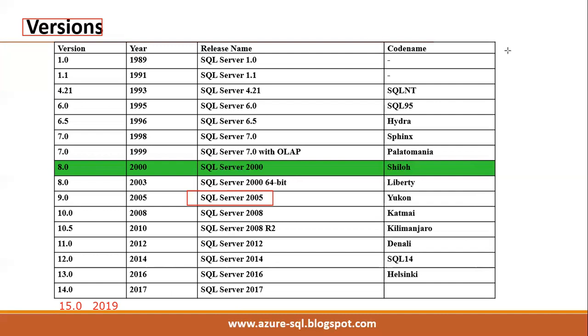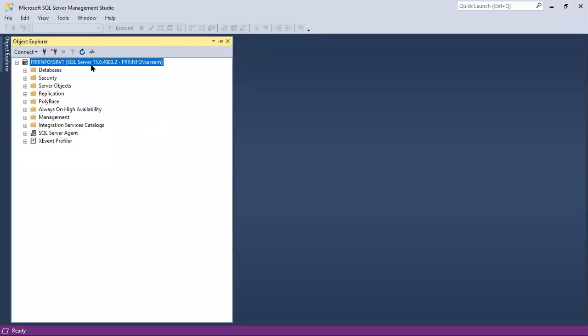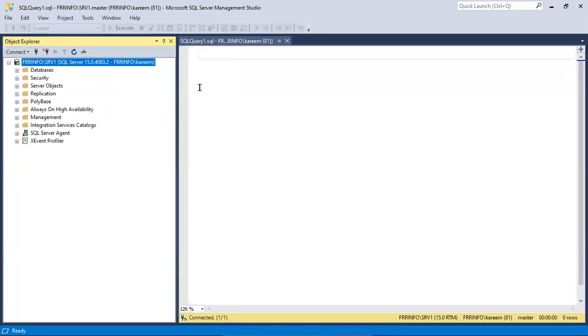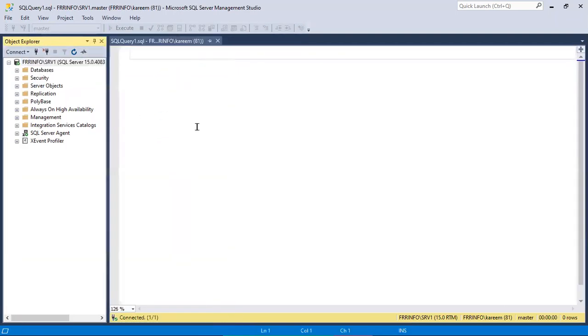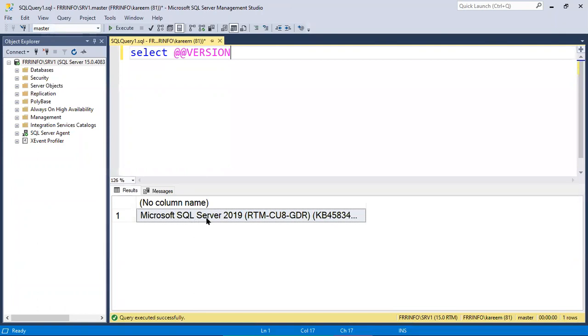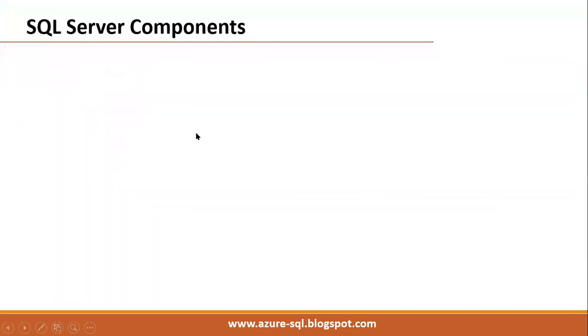Right. So we already know we can identify the version directly by checking the version number here, or we can identify it by using a simple command. We are working with which version? Check here, SQL Server 2019. So we can verify with which version we are working.